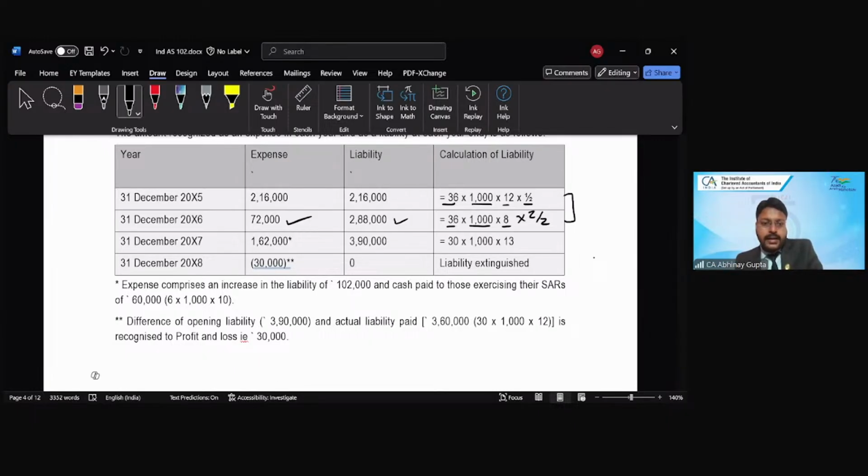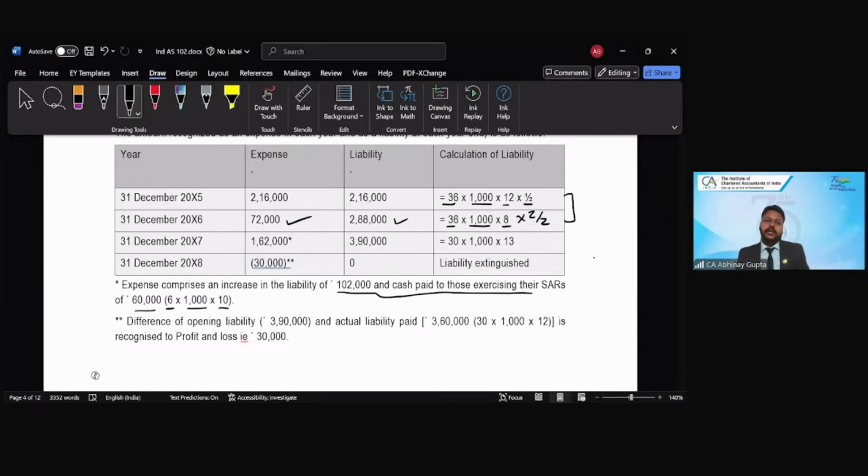Now, the entity recognizes an increase of the liability of 102,000 and cash paid to those exercising their SARs of 60,000. So 6 employees have exercised their right in 2007. 1,000 is the number of options and 10 is the fair value on the date when they exercised the right, right?